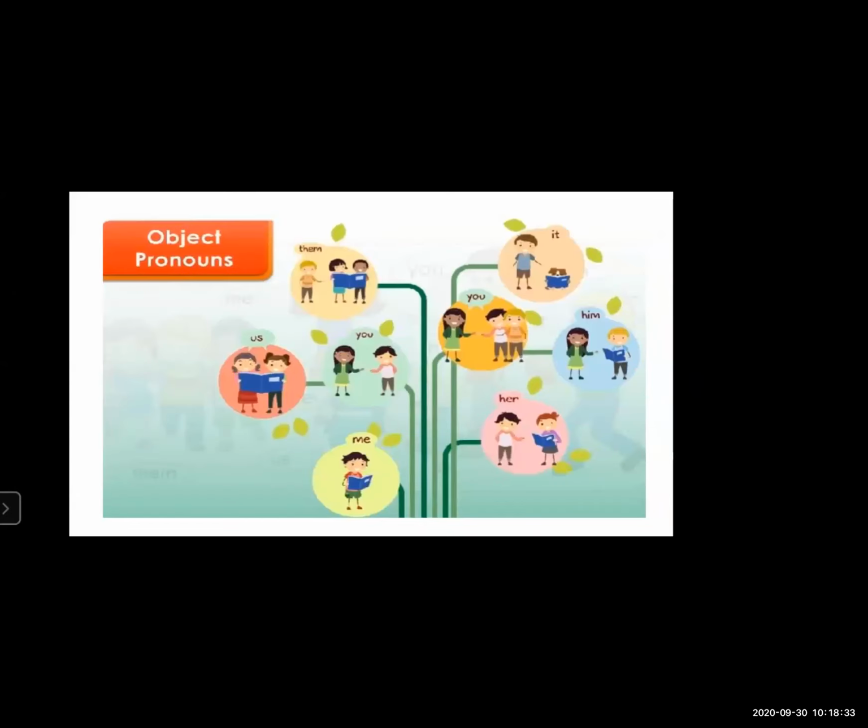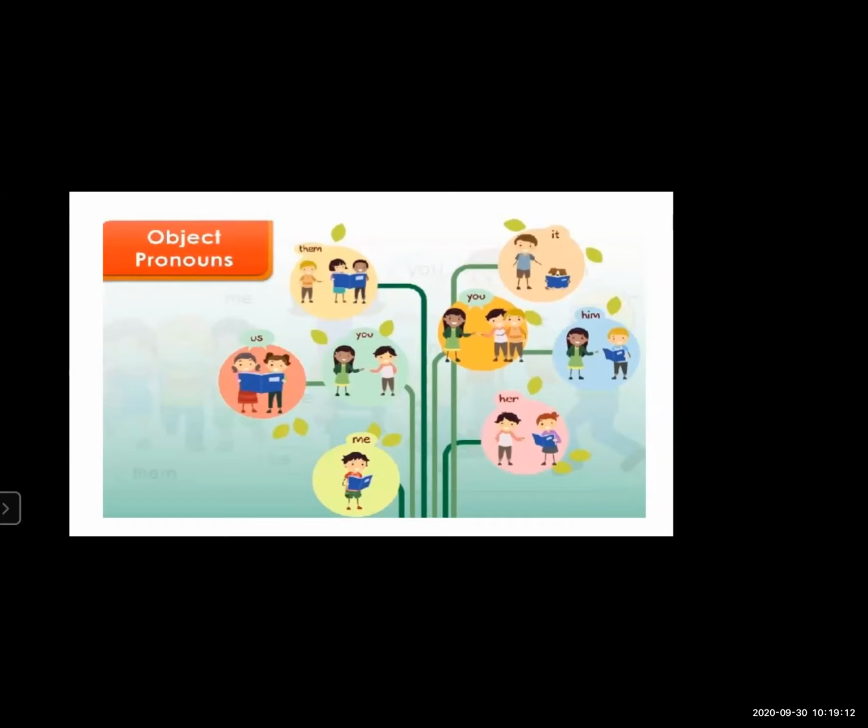Now look at these object pronouns: them, you, it, him, her, me, you, us. You always need to see that, like "it", it was given in the subject pronouns also. But when it is the main thing in the main action, at that time it is used as a subject pronoun. But if the action is received, at that time it is used as an object pronoun.